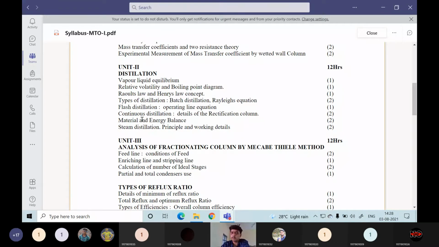So what is the relative volatility? What is the boiling point diagram? Okay, PXY diagram, TXY diagram. There are many diagrams there: temperature composition diagram, pressure composition diagram. All these diagrams you will be learning in this particular topic.